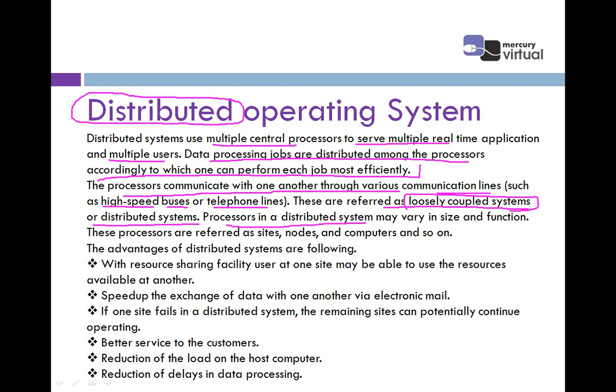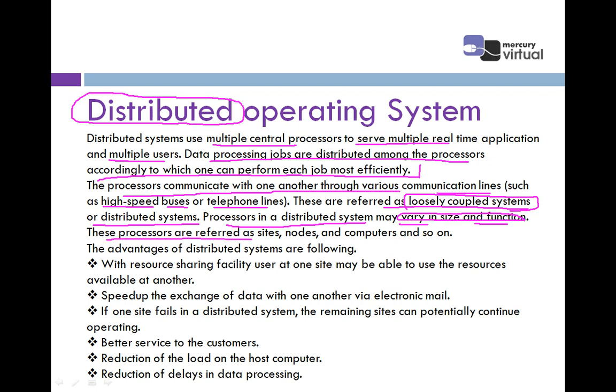Processors in a distributed system may vary in size and functions. It means if you and I are using the same operating system, that is a distributed operating system, your system's size or functionality is different, and my system's size and functionality is different. So this line says processors in a distributed system, that is CPUs in a distributed system, may vary in size and functions.